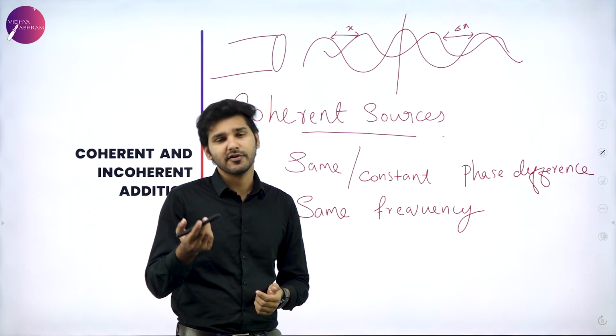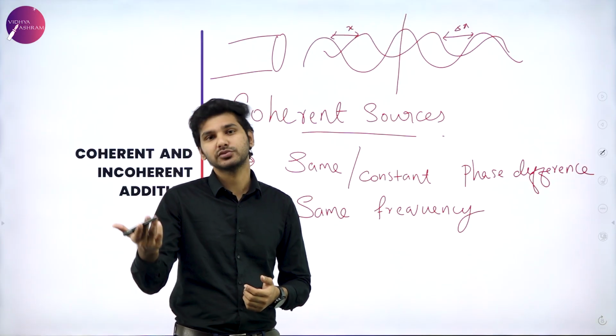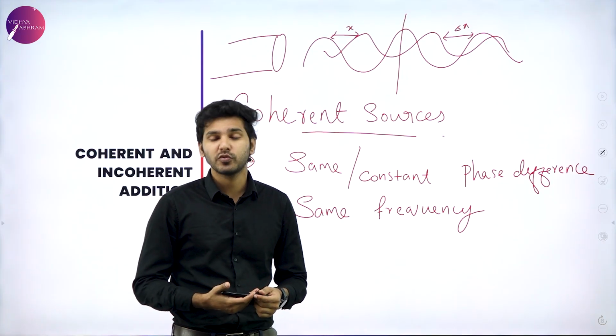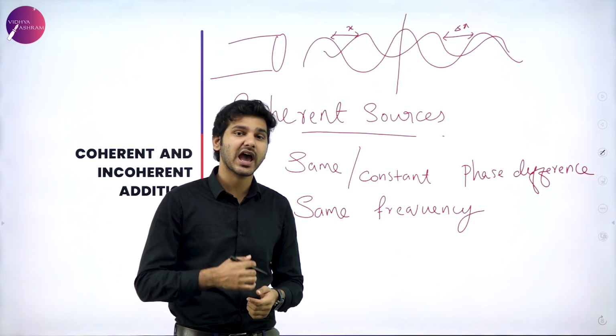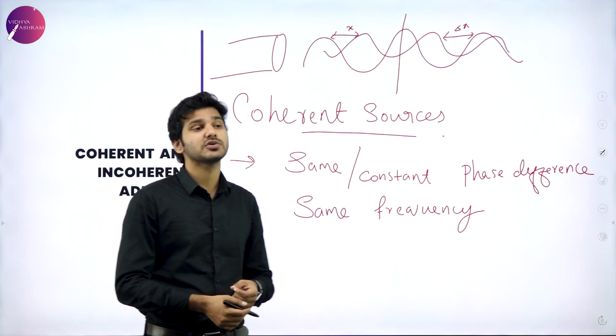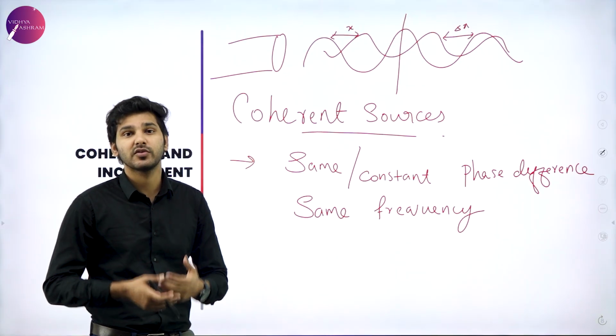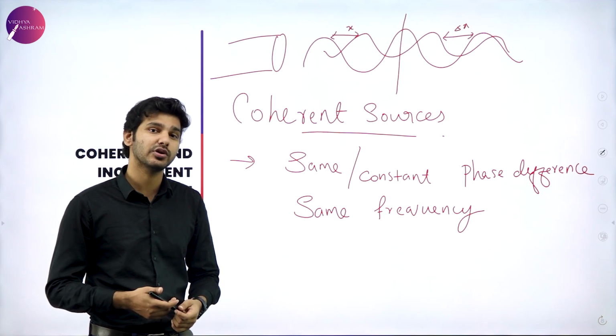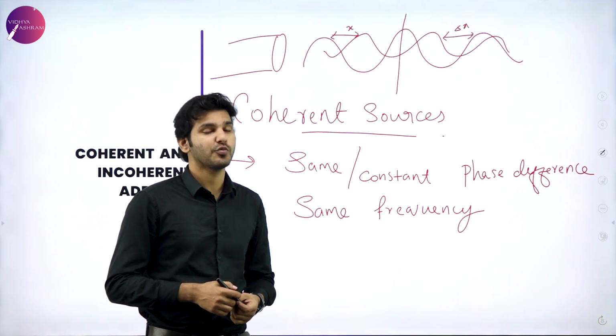We can call those multiple sources. So multiple sources will produce waves having different phase differences, and sources such as the sun or the white light spectrum will also produce incoherent waves.